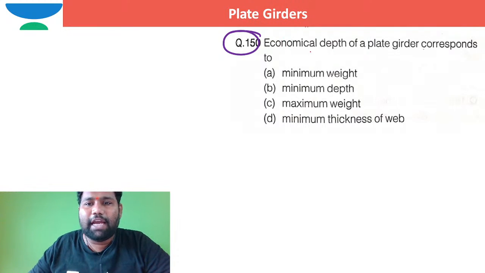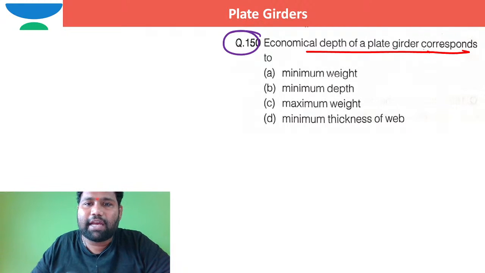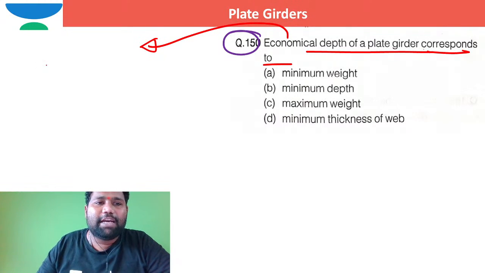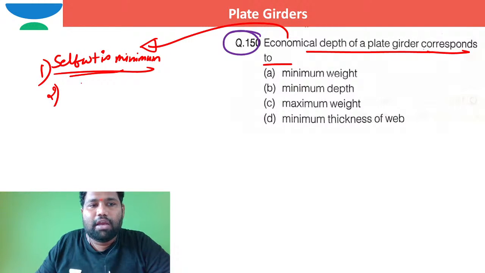The economical depth of plate girder. What is the economical depth of plate girder corresponds to? It is the depth at which the self weight is minimum. When self weight is minimum, I can also say cross sectional area is minimum.